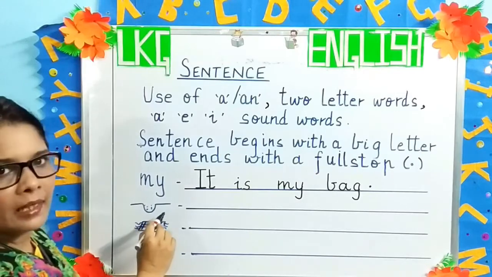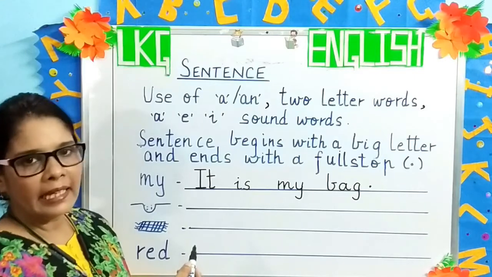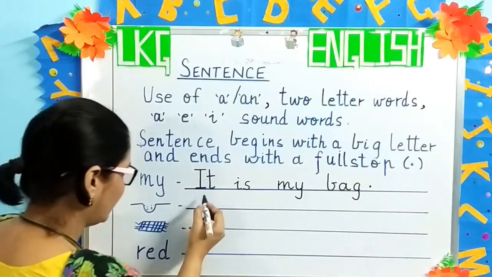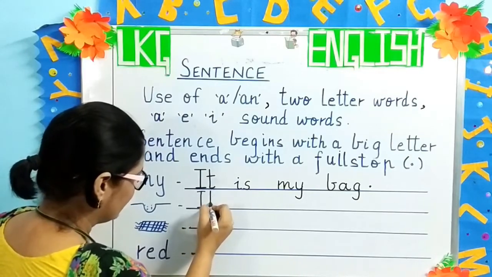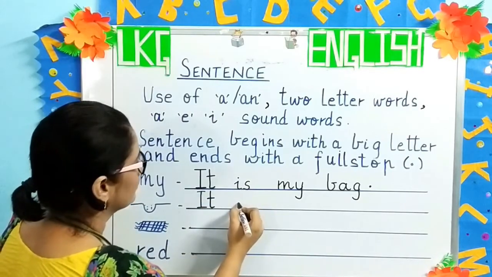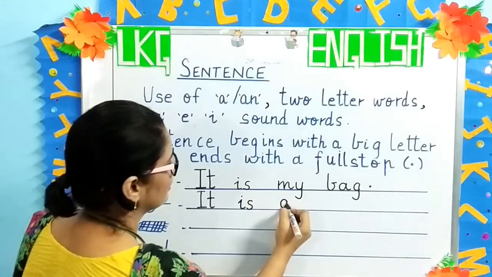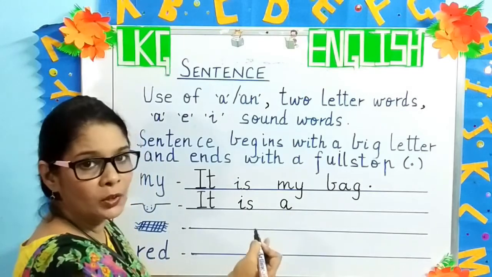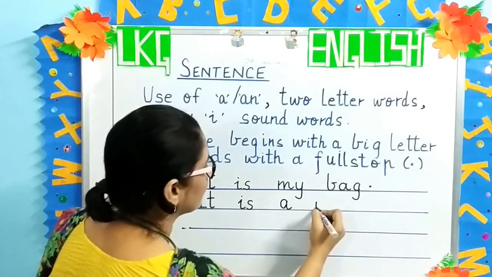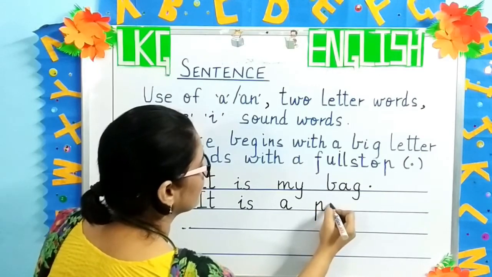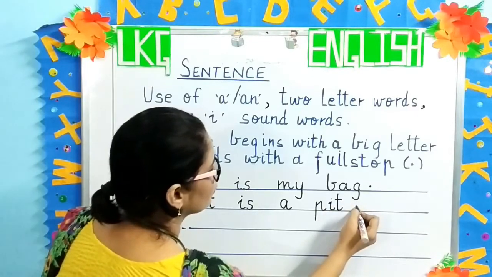The next is pit. What will we write for pit? It is a pit. Okay? So again, capital I, t. It is a. Now we write a. Why? Because p is a consonant. So it is a pit. p, i, t. And a full stop.